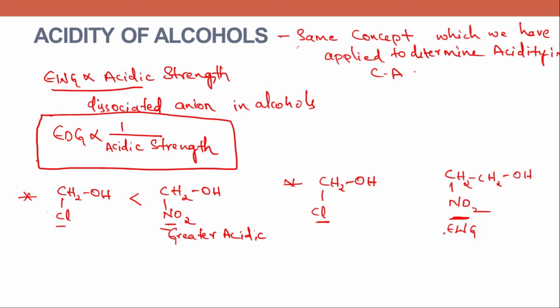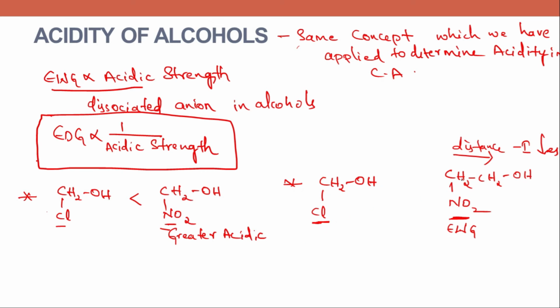But we have also learned that when the carbon chain is increasing, that means the distance is increasing, the intensity of the minus I effect decreases. So in this molecule only one carbon atom is present between OH and chlorine atom.